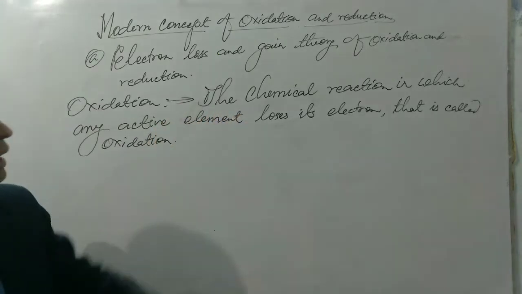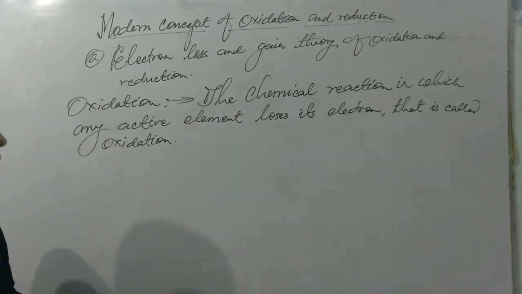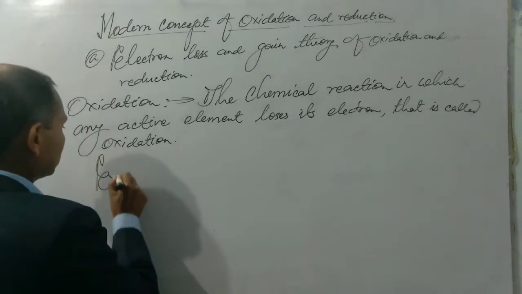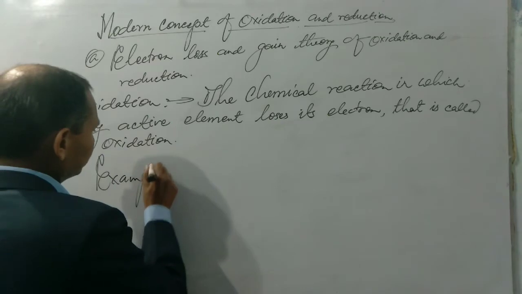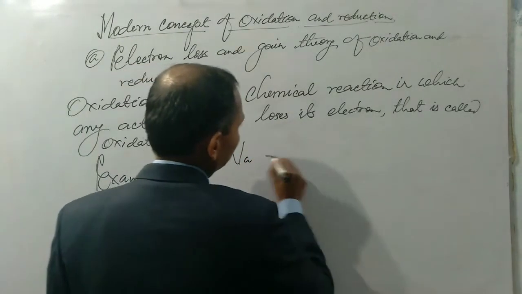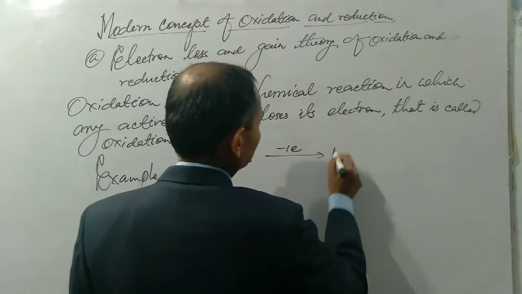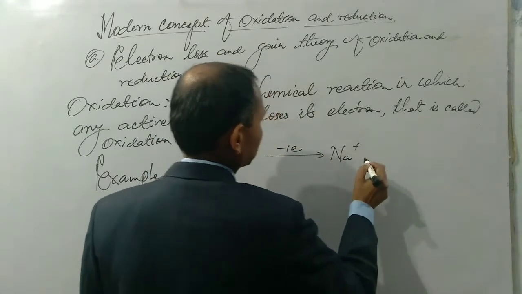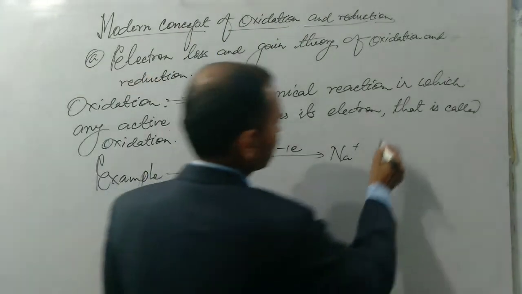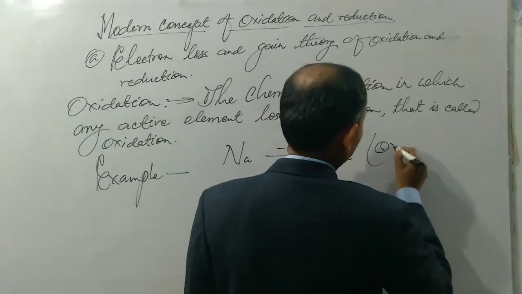Oxidation: the chemical reaction in which any active element loses its electron, that is called oxidation. It means sodium loses one electron to form Na plus ion. This reaction is an oxidation reaction, so we can write this reaction as oxidation.